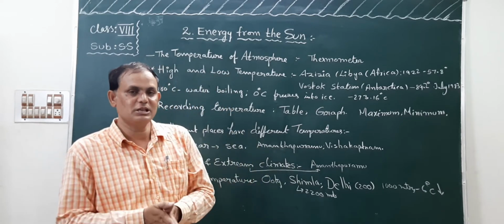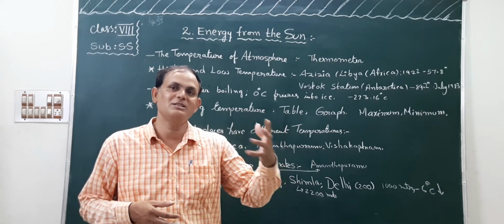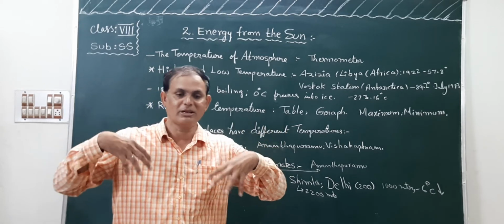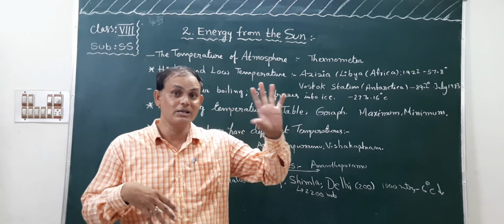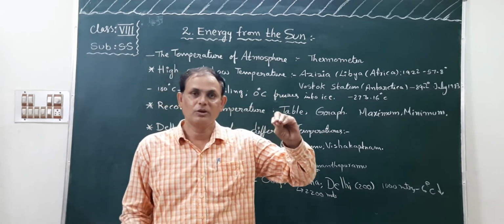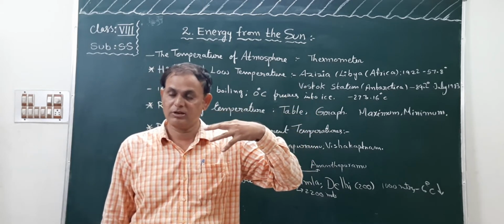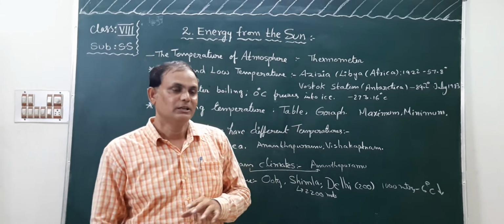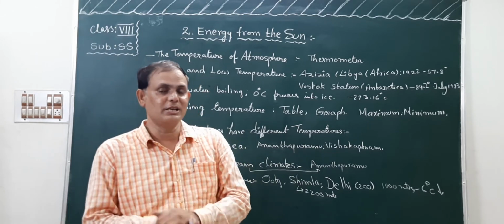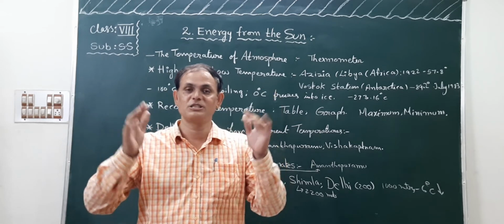In the world, children, there are deserts. In the deserts, high temperature is recorded. Even in our country one desert is there. What is that desert? The Thar desert. It is located in Rajasthan, one of the states of our country. Next one, the Sahara desert. Do you know the Sahara desert, children? It is the biggest desert in the world.